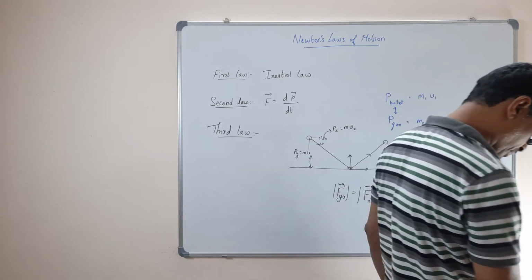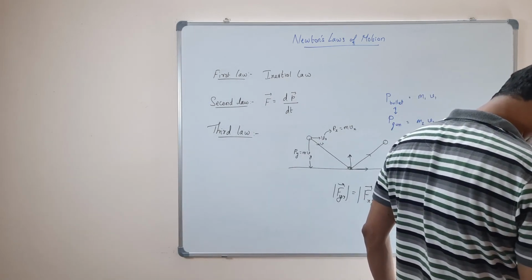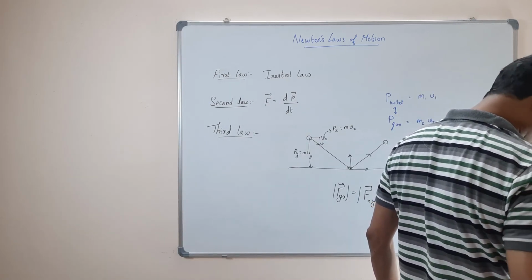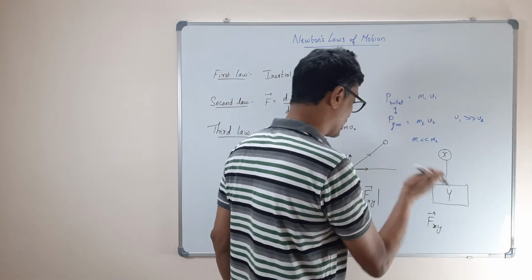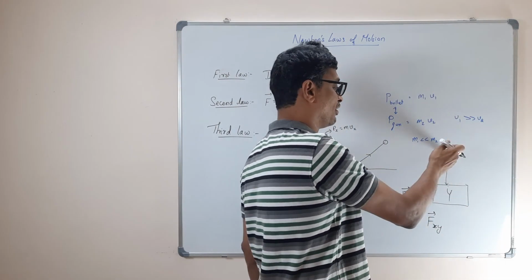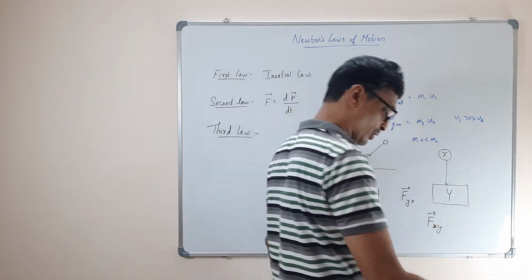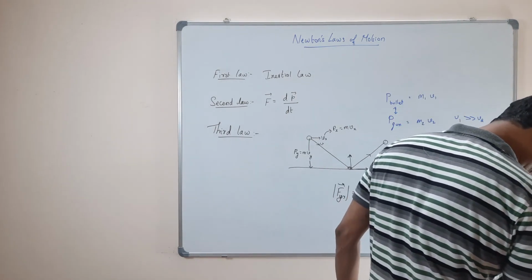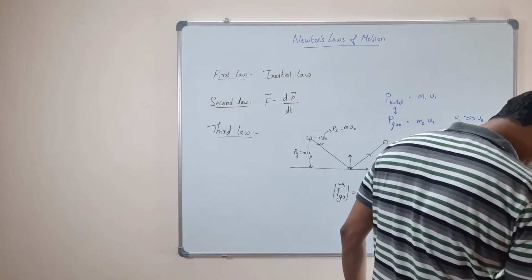Direction will be opposite. You got it now? There's no question of cancellation, because they are different objects. This is exerting on this and this is exerting on this, so they won't cancel each other. This is an important thing.